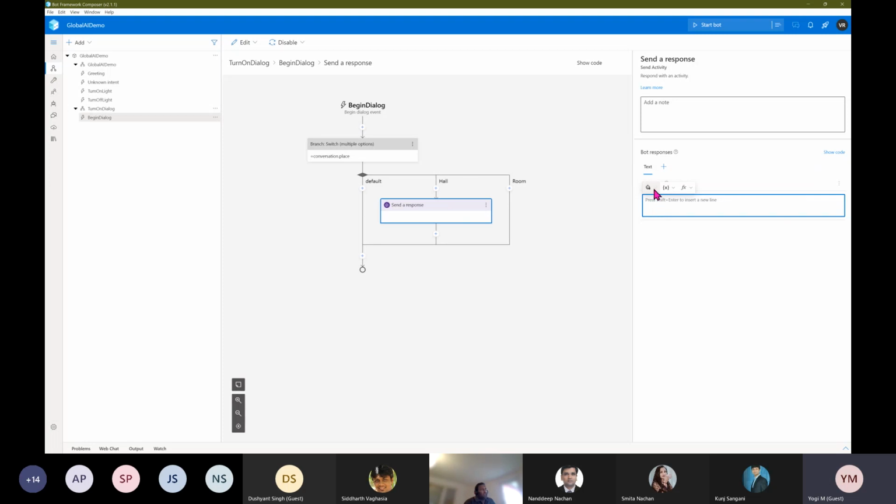At the top you can see text, or you can send speech related output, or you can send an attachment. Attachments are where you can add the cards. So add a new attachment, create from template. Adaptive card, hero card, there are different types of cards available. You can use this option if you want to implement a card.